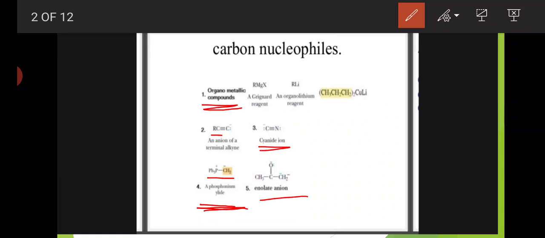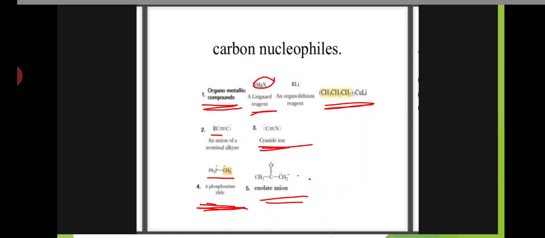Okay, first are the organometallic compounds, that is RMgX. This is called a Grignard reagent. And here an organolithium reagent, that is RLi, alkyl lithium, or an organolithium reagent. This is also one of the organometallic compounds, lithium copper alkyl group. And second is an anion of a terminal alkyne, and cyanide. And here phosphonium ions, and this is enolate anion. These are the main carbon nucleophiles.